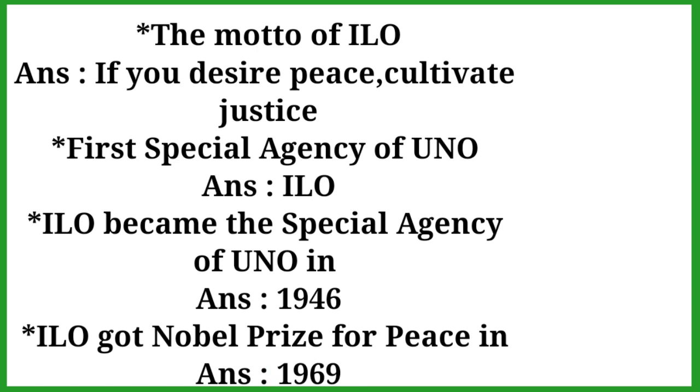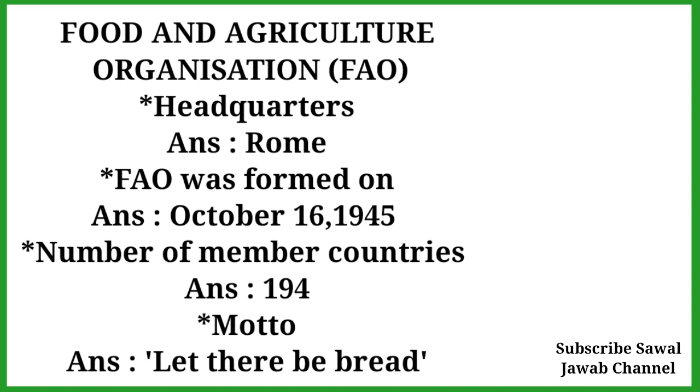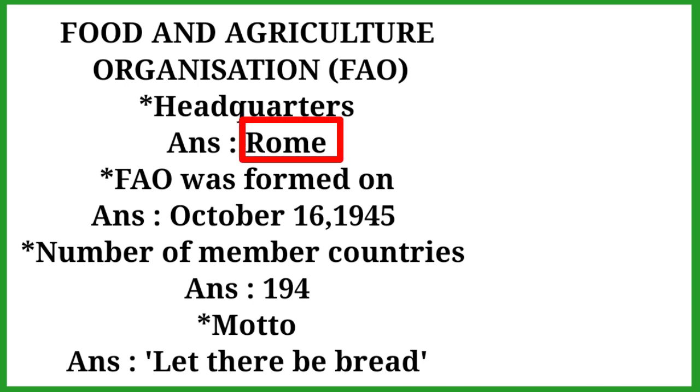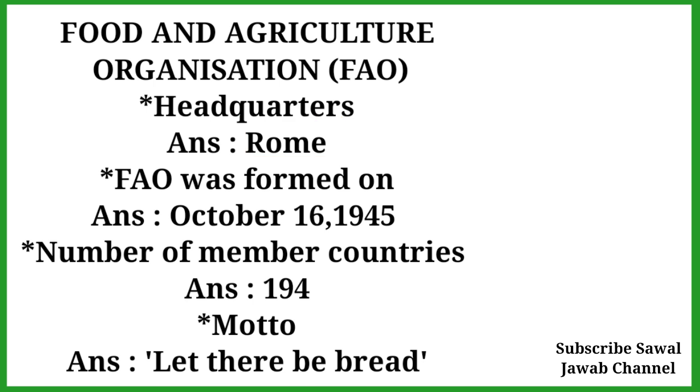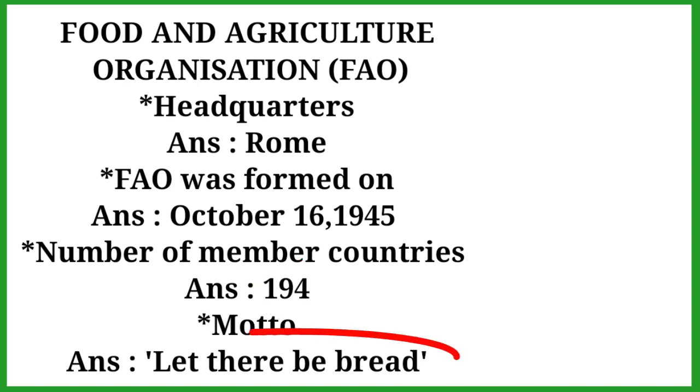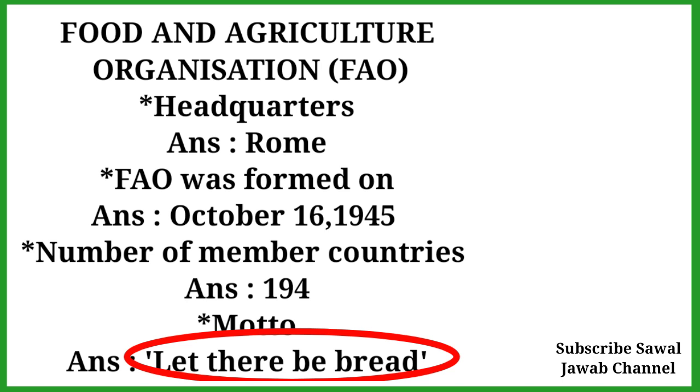Next, important points about the Food and Agriculture Organization. Headquarters is in Rome. FAO was formed on October 16, 1945. Number of member countries 194. Motto: let there be bread.